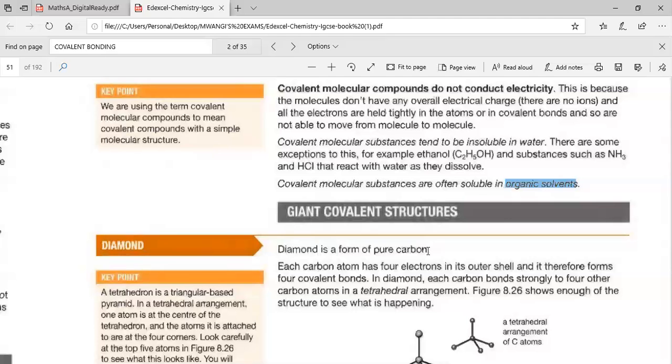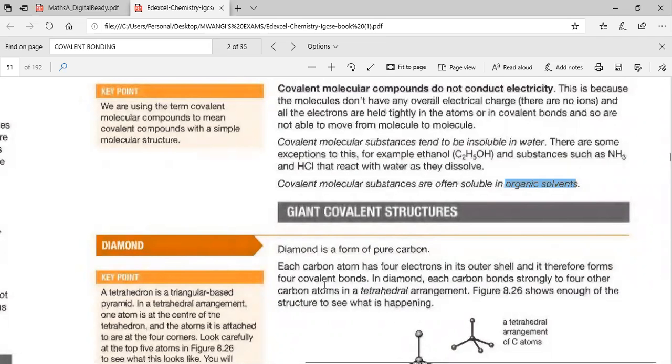Each carbon atom has 4 electrons in its outer shell and therefore forms 4 covalent bonds. It shares with 4 carbons to be stable, and each of those carbons bonds to another 4 carbons, so they form a giant chain with 4 covalent bonds.